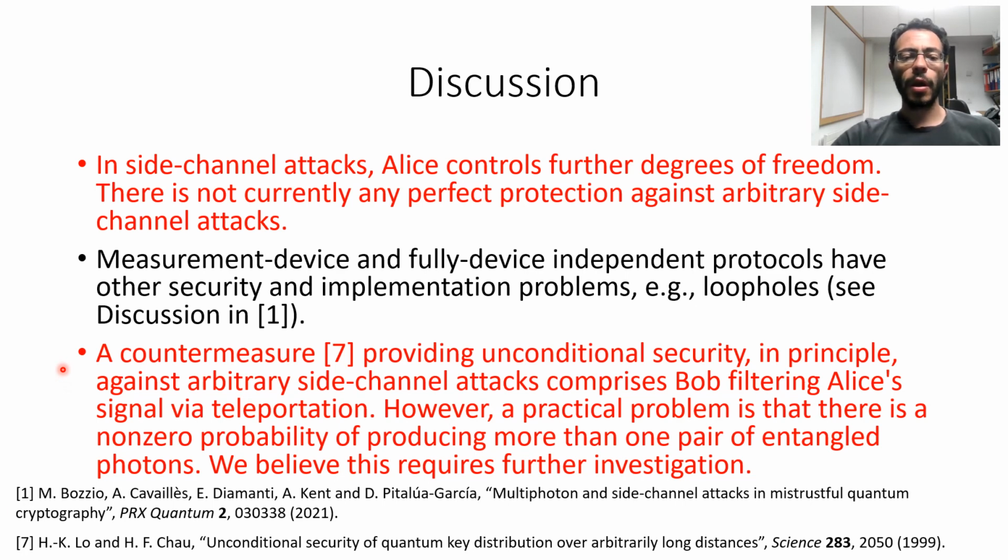Importantly, a countermeasure introduced in this paper by Lo and Chau that can provide unconditional security in principle against arbitrary side-channel attacks comprises Bob filtering Alice's signal via teleportation. However, a practical problem is that there is a non-zero probability of producing more than one pair of entangled photons. Thus, we believe that this requires further investigation.